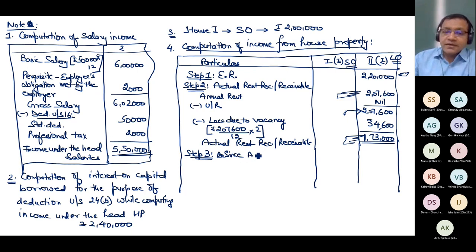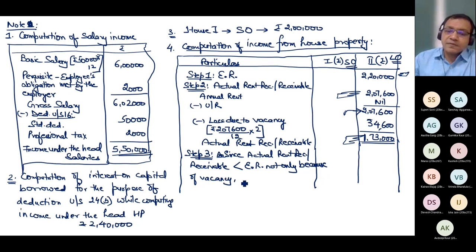Since actual rent received or receivable is less than expected rent, not only because of vacancy but because of other factors also, expected rent is the annual value before deduction of local tax.